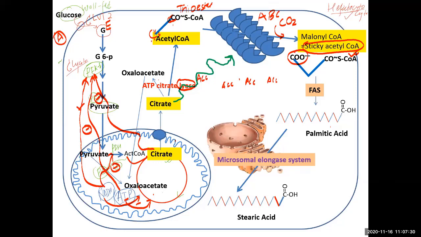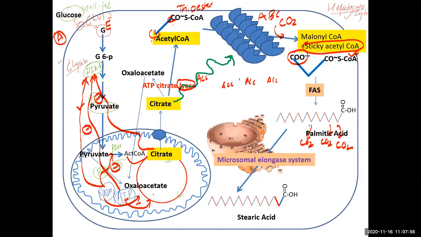Every attachment, every polymerization, will cause release of the same carbon dioxide that is attached here. So the addition of carbon dioxide is just to make this compound sticky enough to form a polymer.